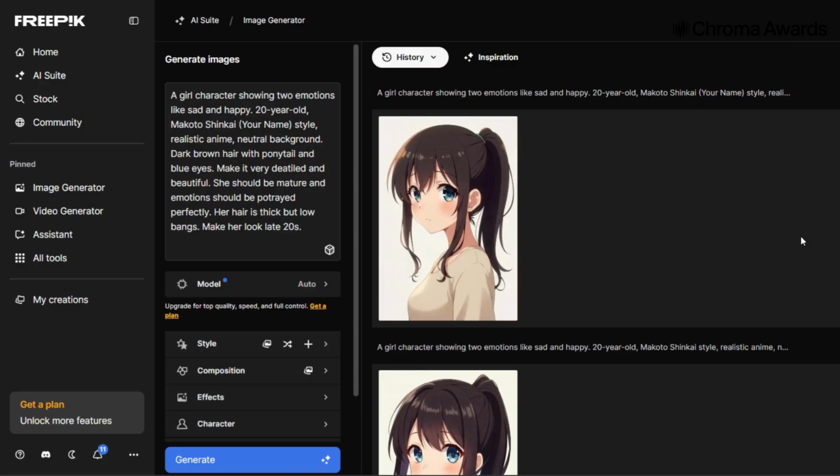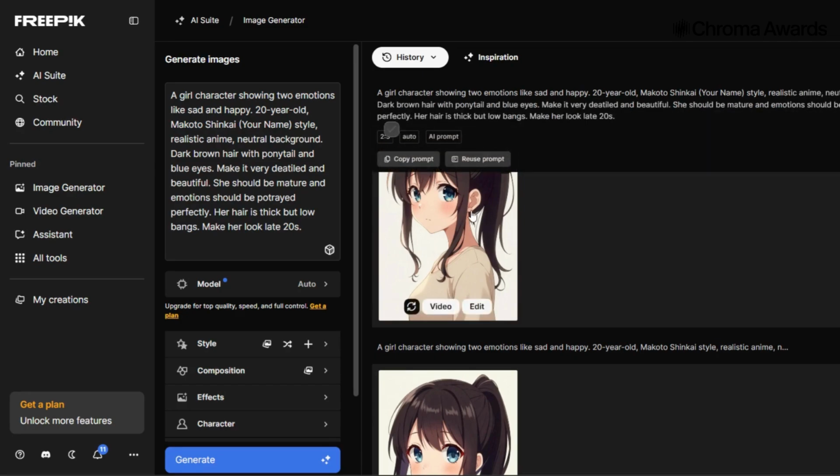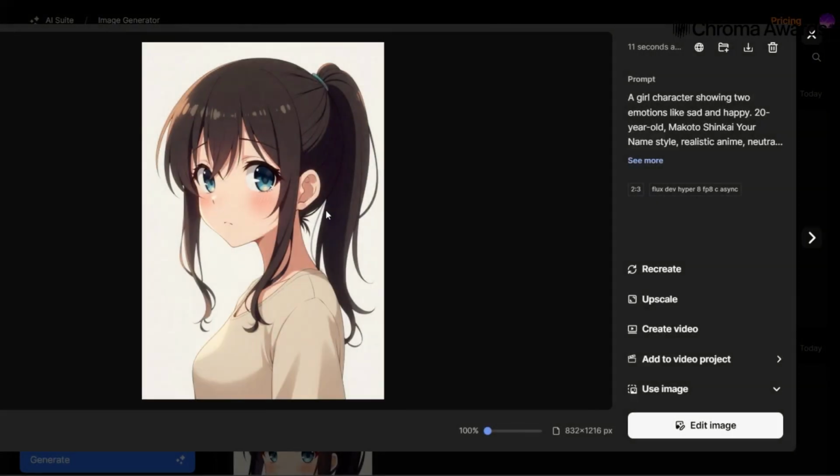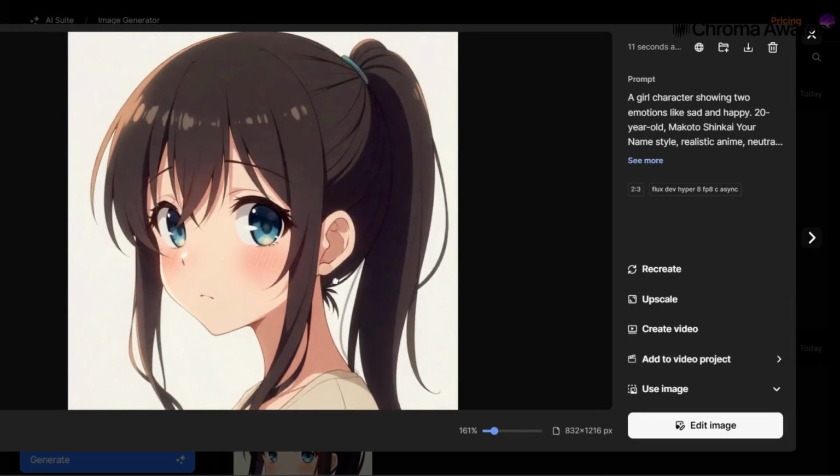So here's my second character, and she turned out exactly the way I imagined. I made a few small changes for the final output, but this version was the foundation. The animation style is great, and look at the details. The highlights on her hair are really well done.